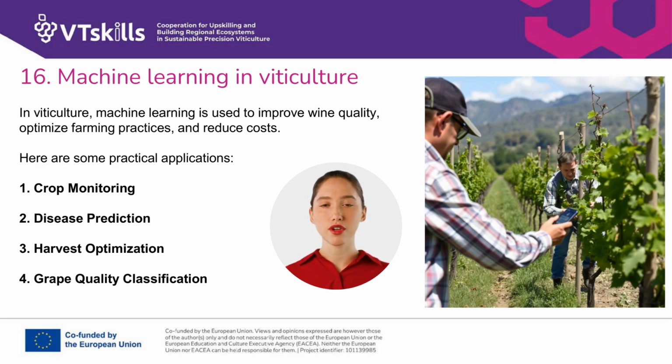2. Disease prediction. Predictive algorithms can forecast the appearance of diseases such as downy mildew or powdery mildew by analyzing weather data, treatment history, and the current state of the vines. This allows for more targeted and sustainable interventions.